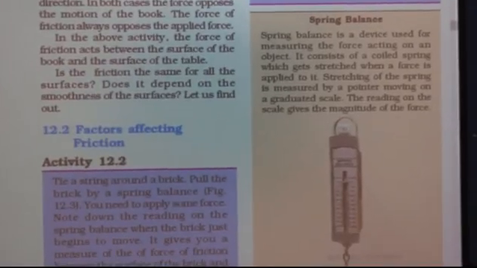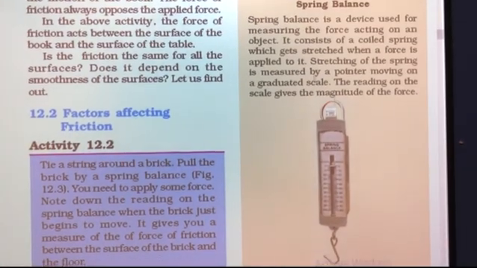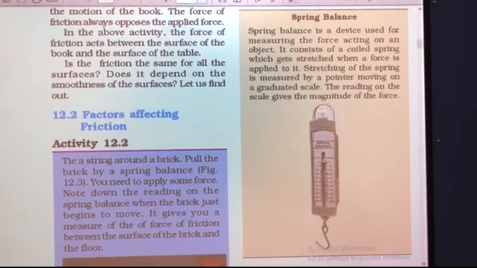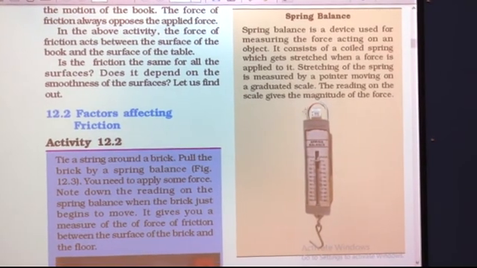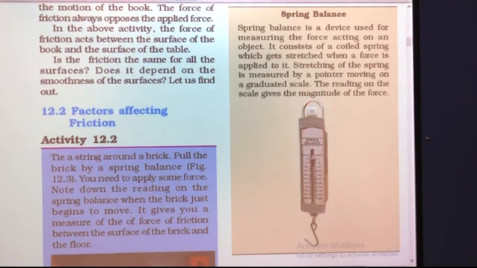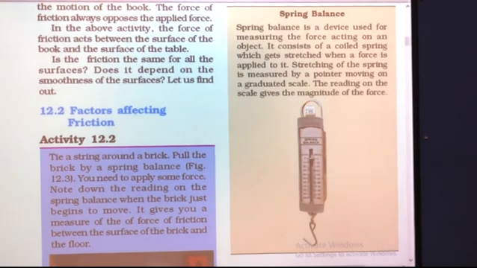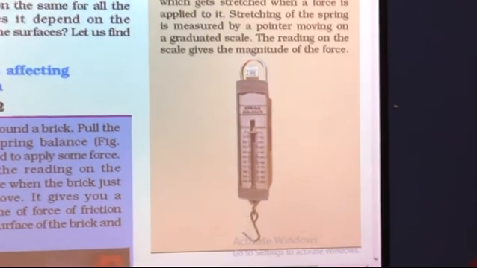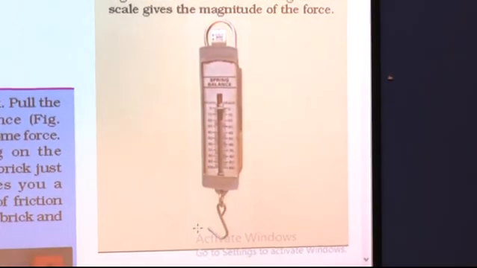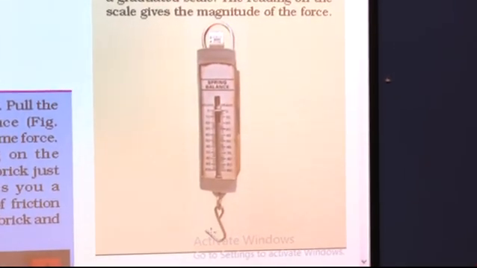Okay? Now, what is a spring balance? Let us discuss something about this instrument, the spring balance, which is used to measure the force of friction. Just now in this activity we have discussed the spring balance. So, see, this is a spring balance. You can see here there is a handle to hold the spring balance, and here there are readings seen on the spring balance, and there is a hook to which, as I have told in that activity, you have to fix one end of the string.